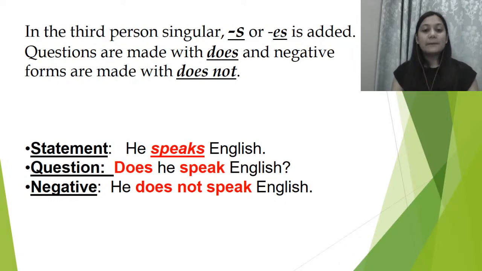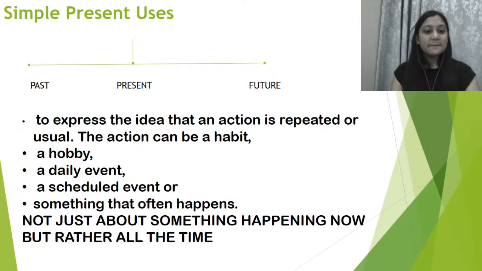So when you're talking about the third person singular, right? He. So he speaks English, right? The question will become, does he speak English? And the negative will become, he does not speak English. Are we clear? It makes sense to each one of us now. Whenever we talk about any third person singular, we have to use s and es, right? Okay. Now we have to check the uses of simple present tense.